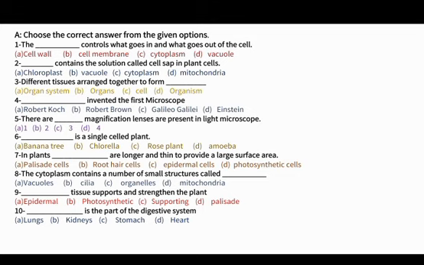Okay, number 10. Dash is the part of the digestive system. Lungs, kidneys, stomach, and heart. Lungs are the part of the respiratory system. Kidneys are a part of the excretory system. Heart is a part of the circulatory system. So which one is left? Stomach is left. Stomach is the part of the digestive system.